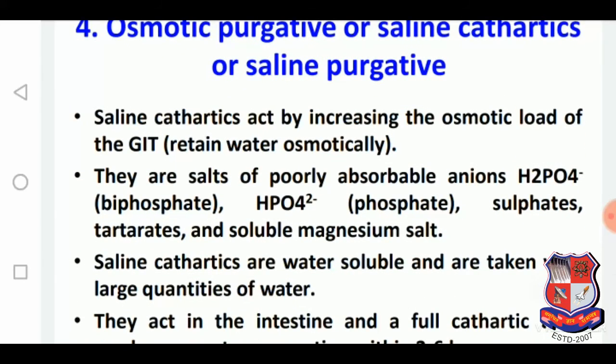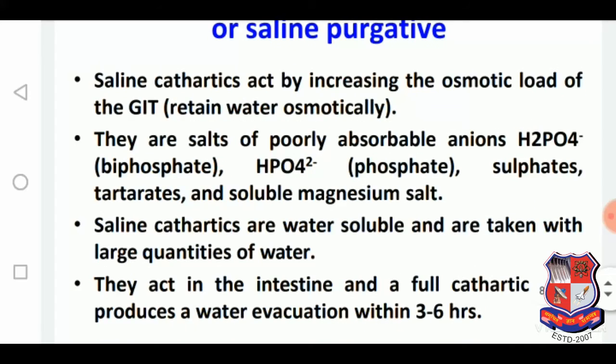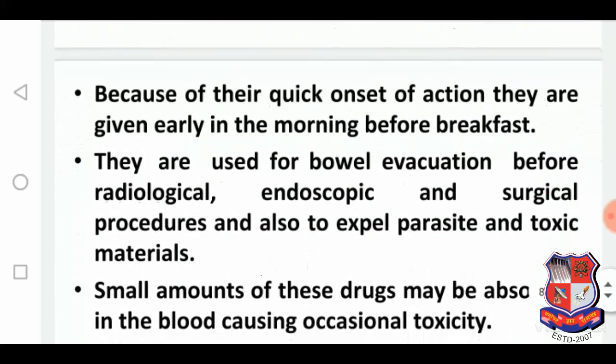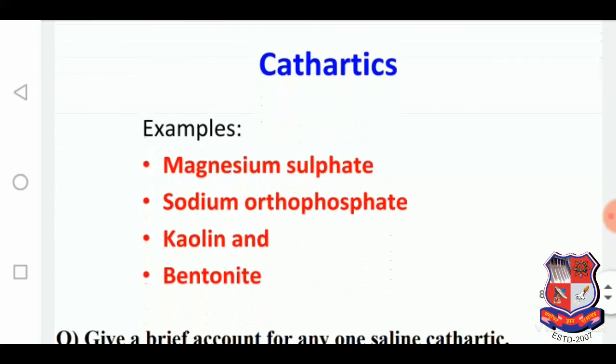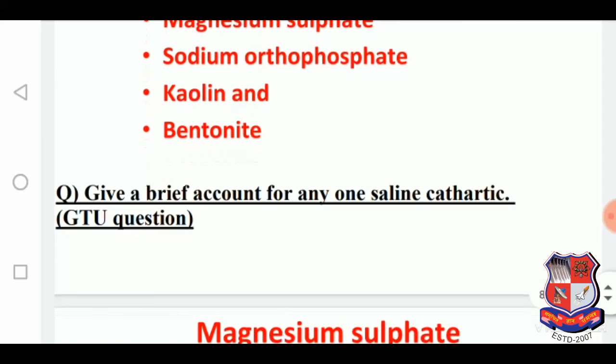So what are saline cathartics? They act by increasing the osmotic load of the GIT, that is, retention of water osmotically. They are also a source of poorly absorbable anions like H2PO4 minus, biphosphate, phosphate, sulfates, tartrates, and sodium and magnesium salts. Saline cathartics are water soluble and are taken in large quantities with water. Examples of cathartics are magnesium sulfate, kaolin, bentonite, sodium orthophosphate.